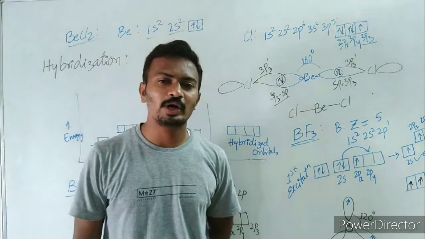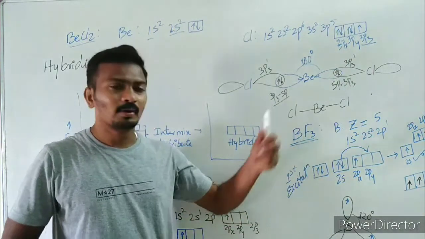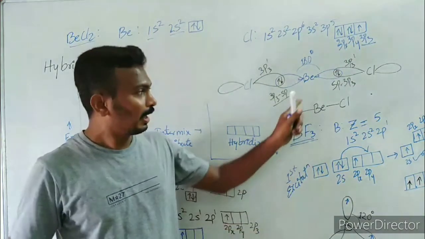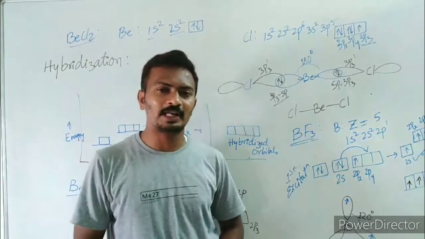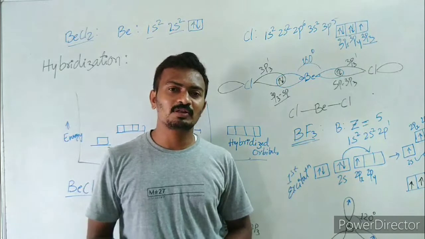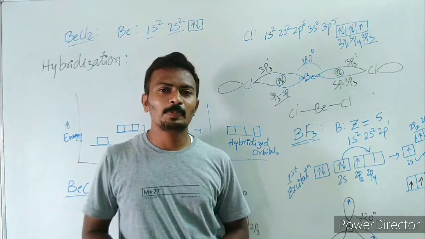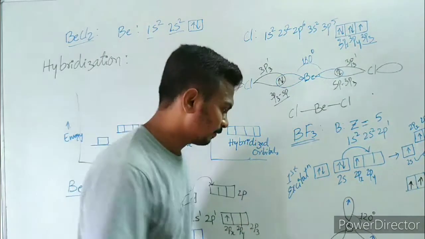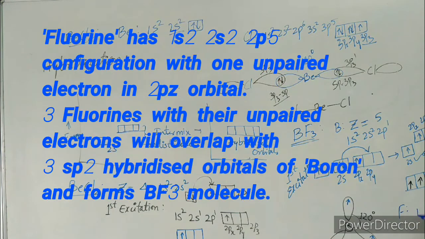Right? Now, these 3 sp2 hybridized orbitals of boron are going to overlap with the unpaired electrons of fluorine. You know that fluorine will have 1 unpaired electron in its 2pz orbital, isn't it? If you look at fluorine, it is 1s2, 2s2, 2p5.